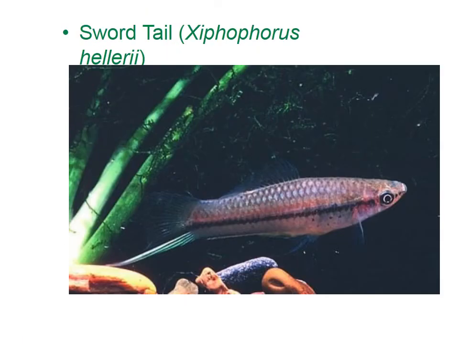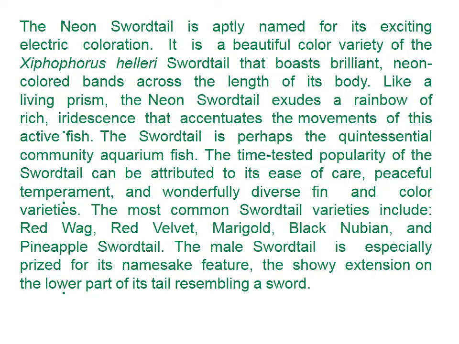Swordtail, Xiphophorus helleri. The neon swordtail is aptly named for its exciting electric coloration. It is a beautiful color variety of the Xiphophorus helleri swordtail that boasts brilliant neon-colored bands across the length of its body. Like a living prism, the neon swordtail exudes a rainbow of rich iridescence that accentuates the movements of this active fish. The swordtail is perhaps the quintessential community aquarium fish. It prefers to be in a community aquarium.